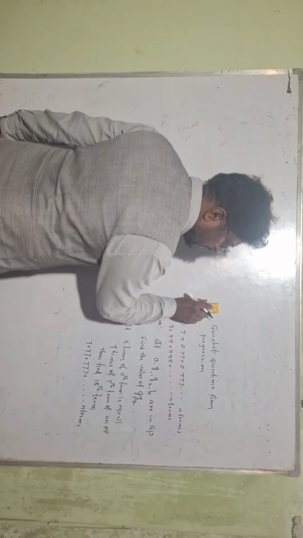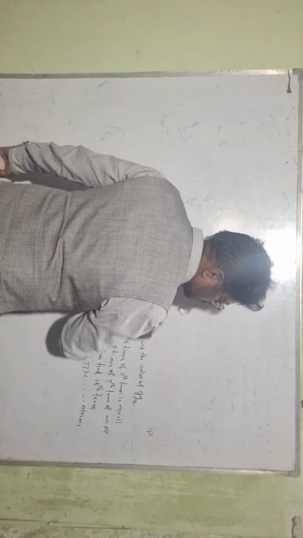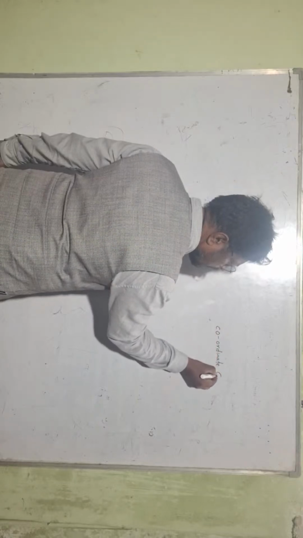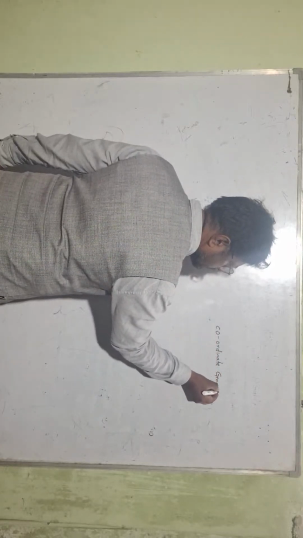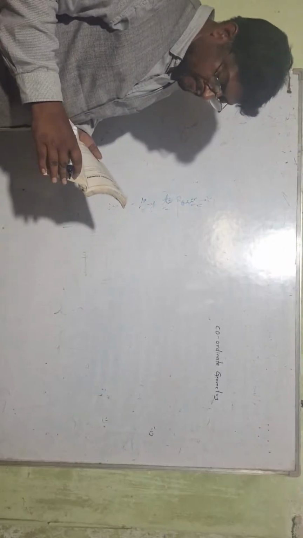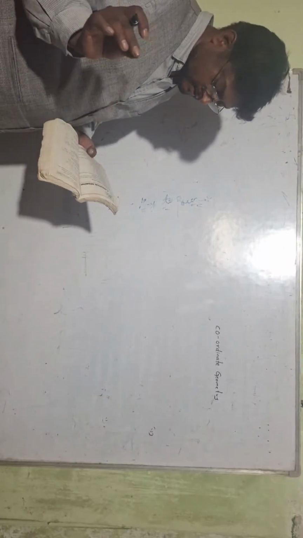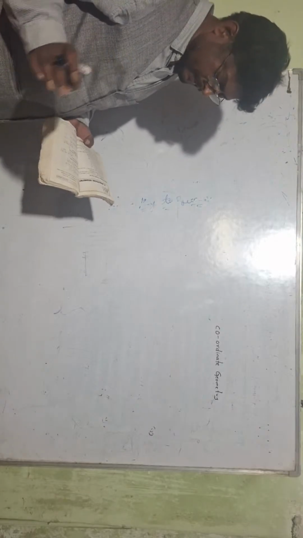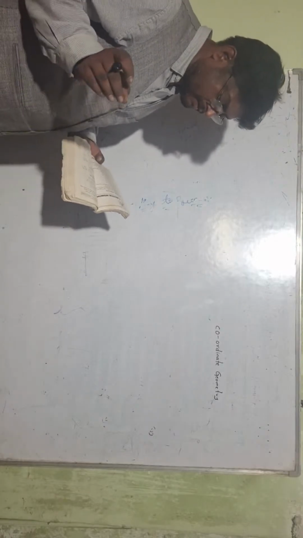And next we are having coordinate geometry. From coordinate geometry, you are having questions. First, you need to know the formulas.